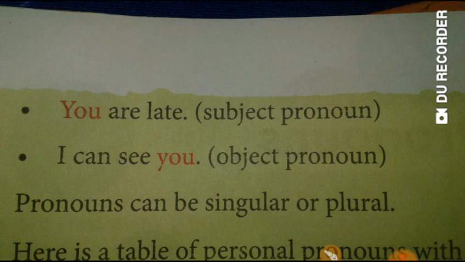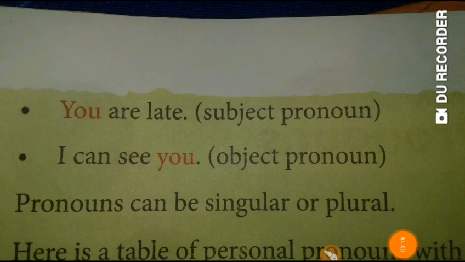The second example is I can see you. So whom can I see or what can I see? I can see you. So the answer of whom or what in a sentence is called the object of that sentence. So whom can I see? I can see you. So you is the object pronoun here.